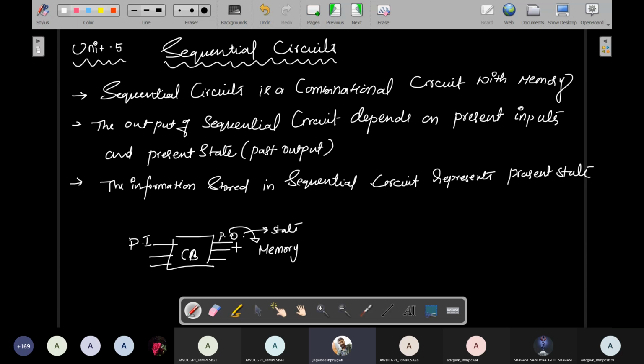Now this present output inside the memory acts as a past output. The past output in a combinational circuit is a present output, but in a sequential circuit this present output is nothing but the present state, and this present state is represented by past output. Understand? It's a simple logic.